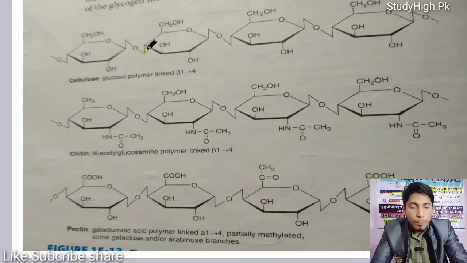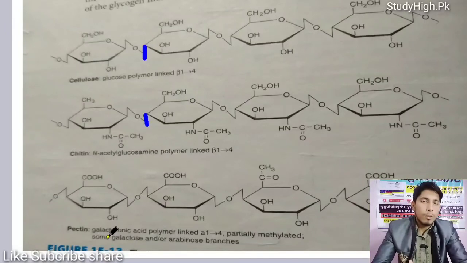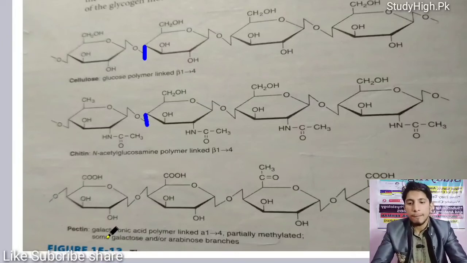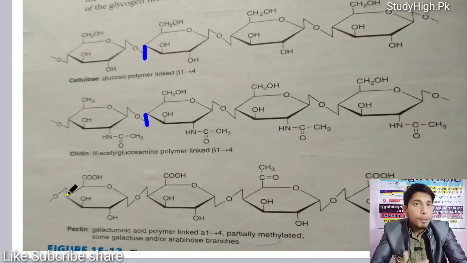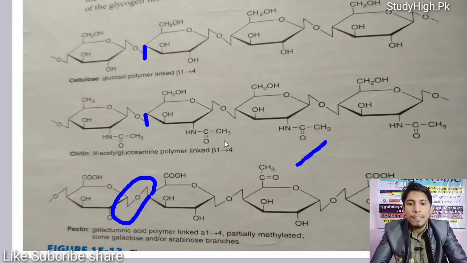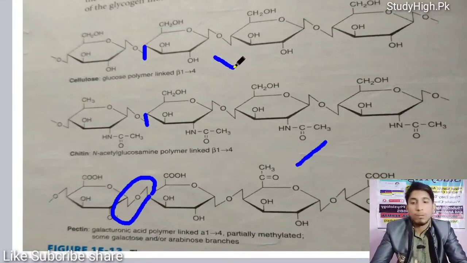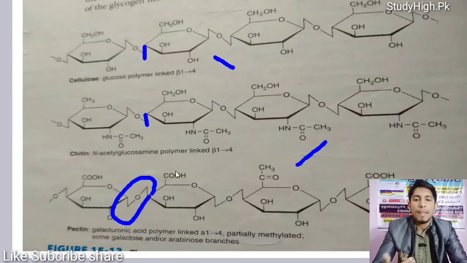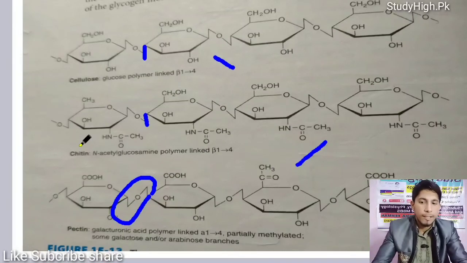In glucose monomers, the hydroxyl on carbon 4 is projected downward, as you can see in cellulose and in chitin, whereas pectin consists of galacturonic acid. So you must remember the monomer of pectin. Pectin consists of galacturonic acid. At carbon 4, its glycosidic bond is also different. It is in this direction, whereas the glycosidic bond of chitin and cellulose is in this direction. So this is the difference between the glycosidic bonds present in pectin and other polysaccharides.